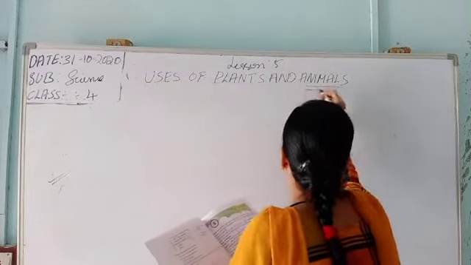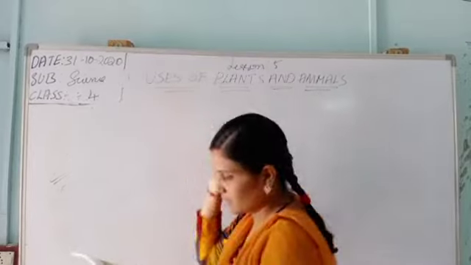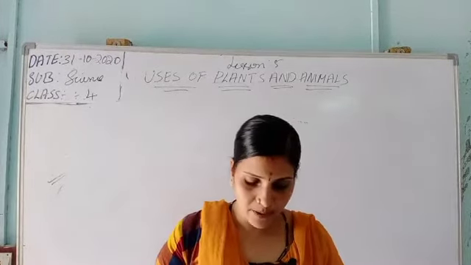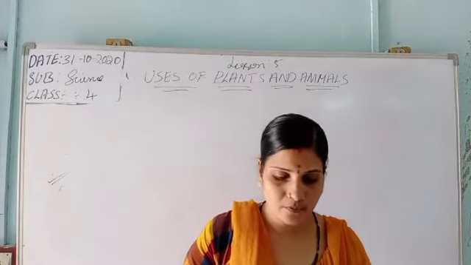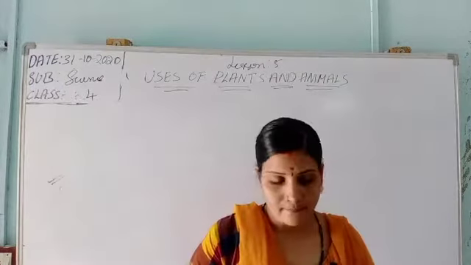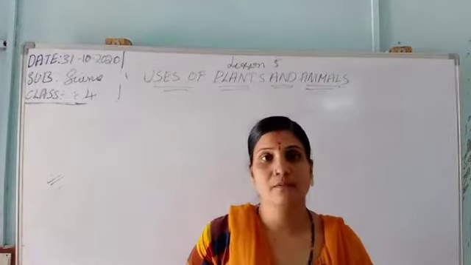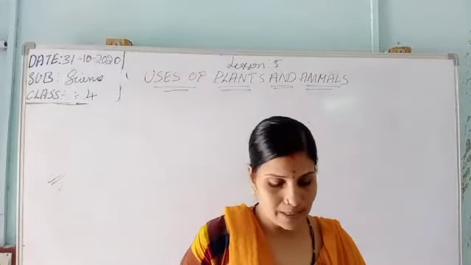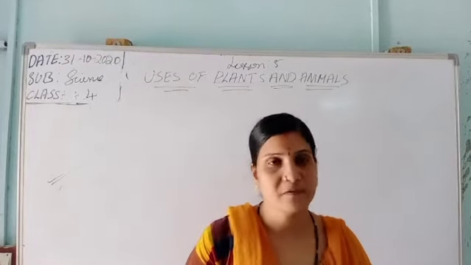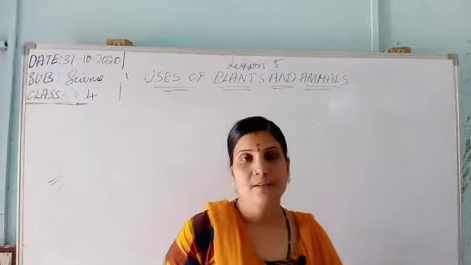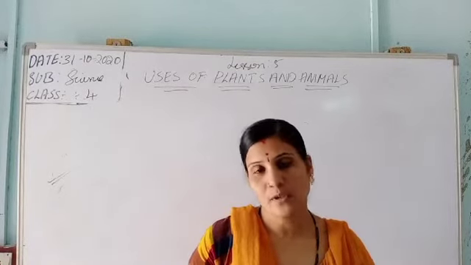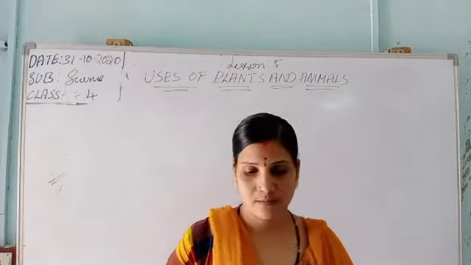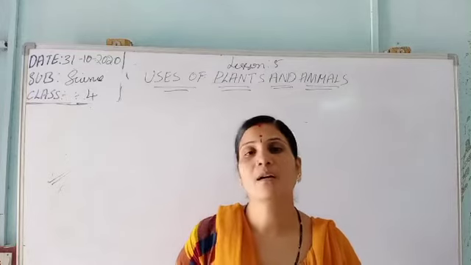In how many ways are plants useful for us? It may be giving oxygen. It may be food items, as well as fruits and vegetables. Yesterday we learned so many uses of plants, such as dried fruits and nuts. Tea, coffee, sugar, spices, we also get from the tea leaves and coffee beans. All this comes from the plants.